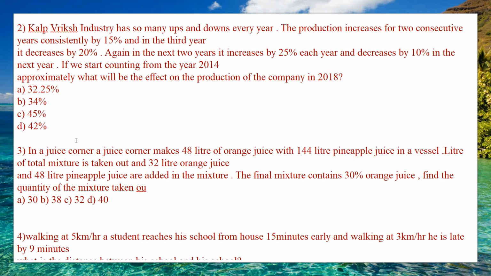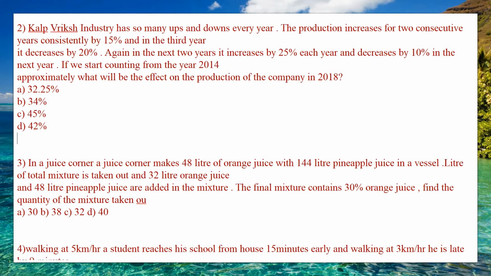So the next question is: Kalpataksha industry has many ups and downs every year. The production increases for 2 consecutive years consistently by 15%, and in the third year it decreases by 20%. Again, in the next 2 years, it increases by 25%, and then again it decreases by 10% in the next year. If we start counting from the year 2014, what will be the production of the company in 2018 is the question. So these are the options.